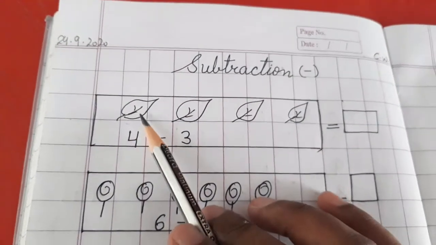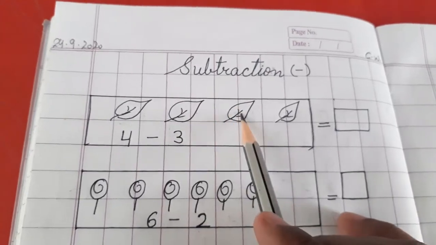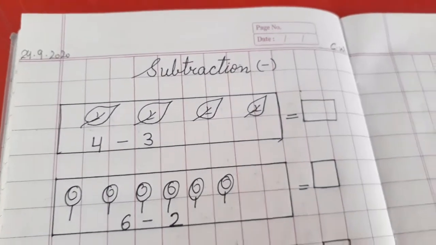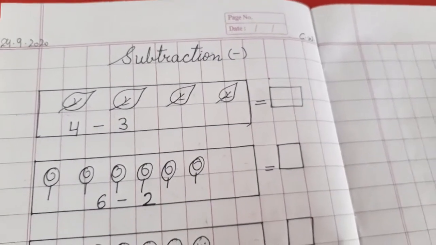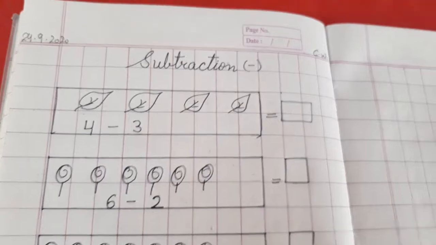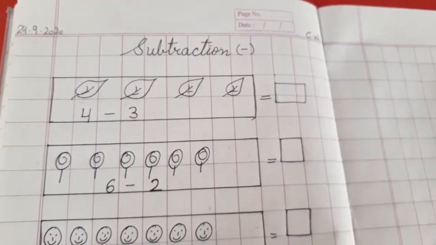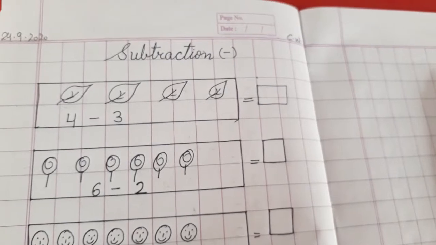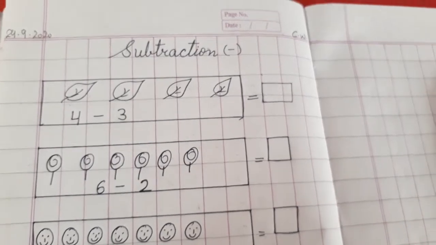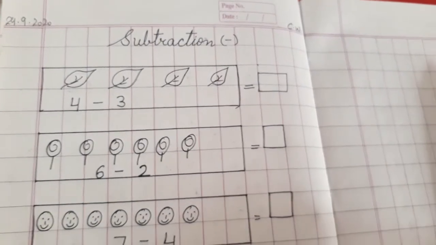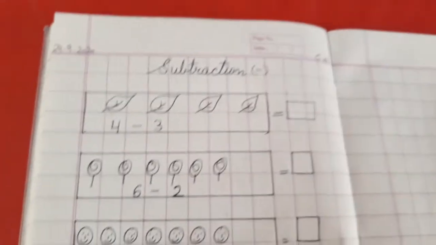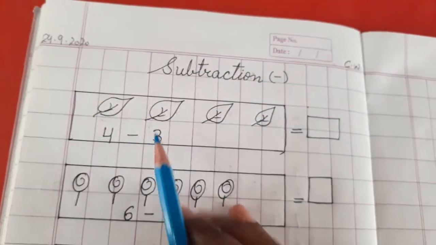So the first picture has 4 leaves. 1, 2, 3, 4. And how many leaves do we have to cut? Can anyone tell me? We are going to cut 3 leaves. Isn't it? So you can either use your regular pencils to cut, or if you want you can use your color pencils also. I am going to use a color pencil so that we can easily see and differentiate that yes, we have done some cutting. So I am using a blue color pencil. So how many to be cut?